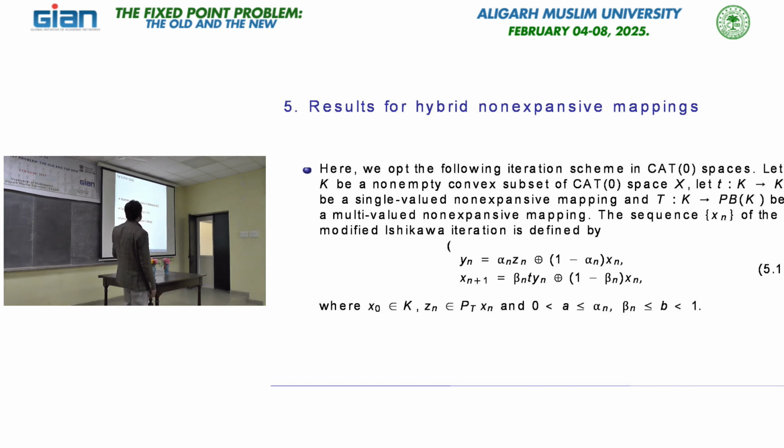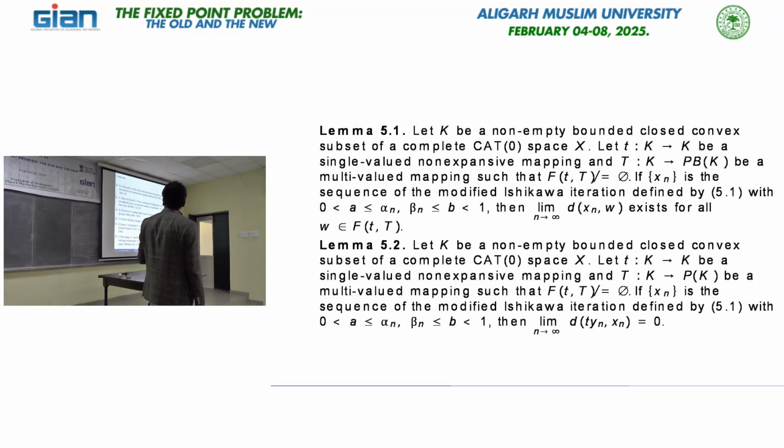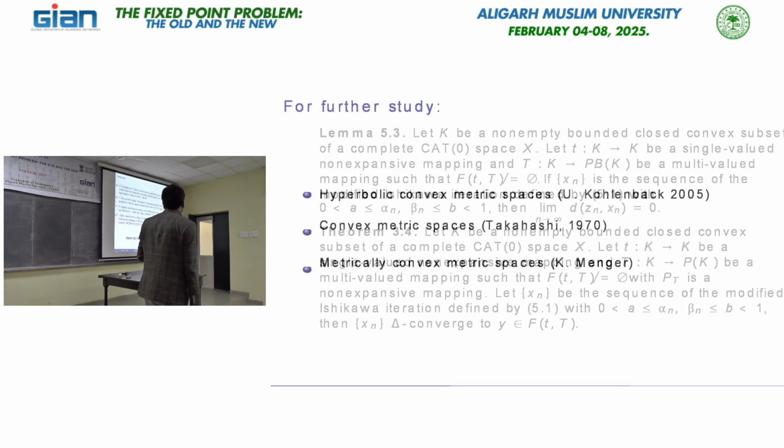Convex metric space was also given by Takahashi in 1970. He has some kind of structure, and metrically convex space is by Karl Menger. So these are abstract forms of convexity, and we can think about this kind of problem in these spaces, maybe the Brouwer theorem, maybe the Schauder theorem, maybe the Kirk theorem, or something like that. So there are these references I used. Okay, thank you very much.